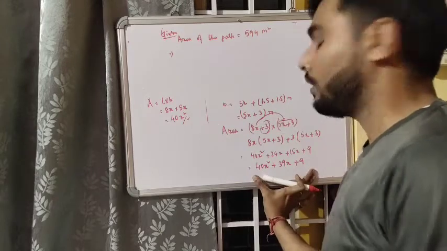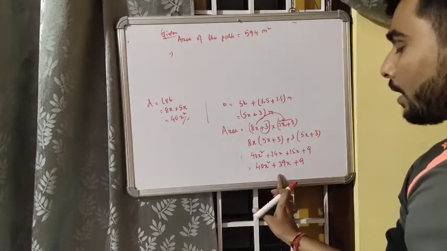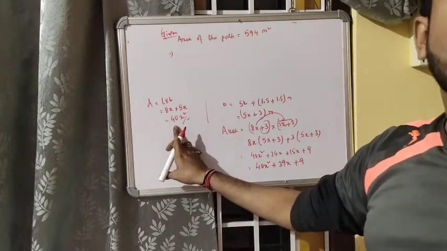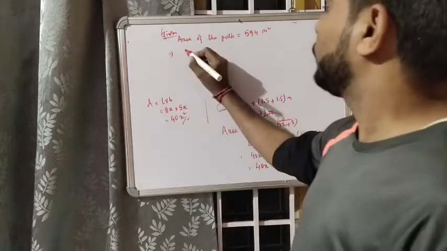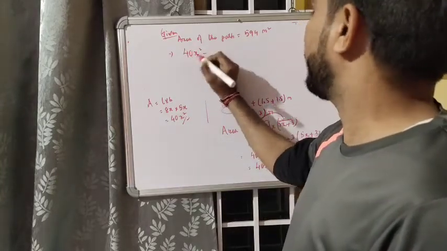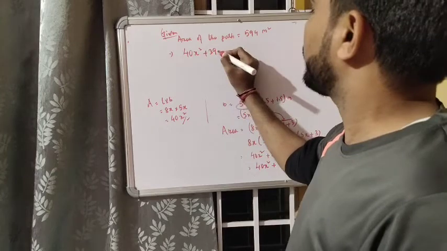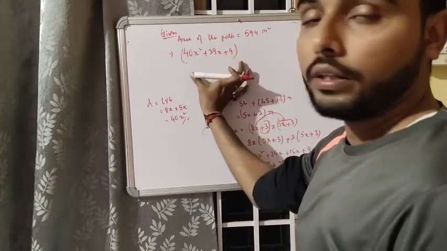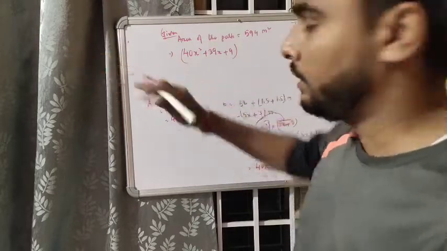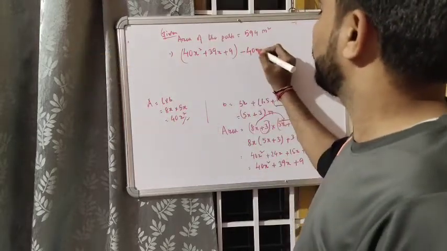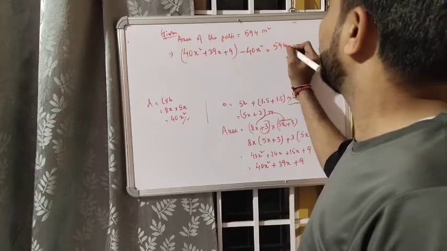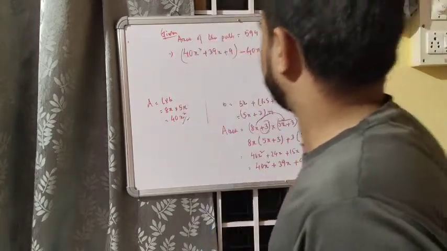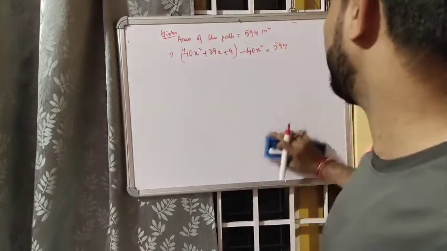And how will you get this area of the path? From the whole area, which includes the park and the path, you will subtract the area of the park. Okay, so 40x square plus 39x plus 9, this is the area of the park and the path together, and minus 40x square, sorry, which is the area of the park.